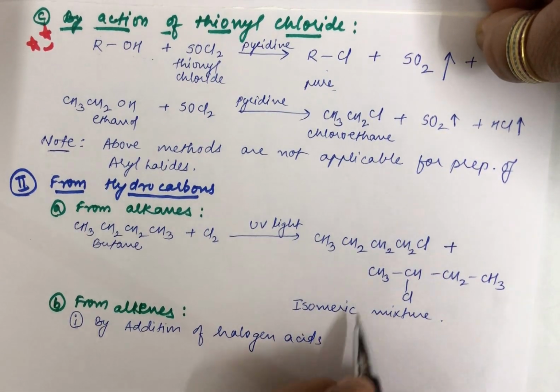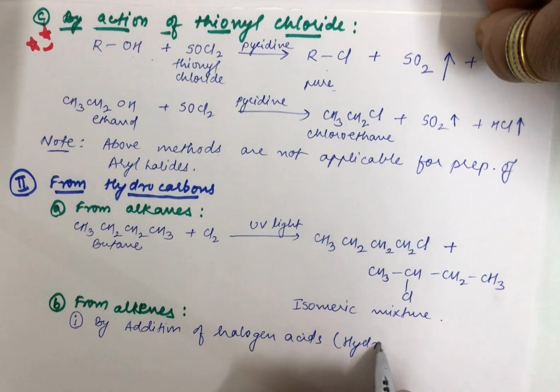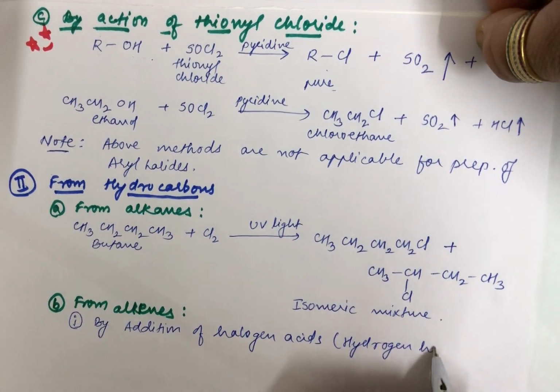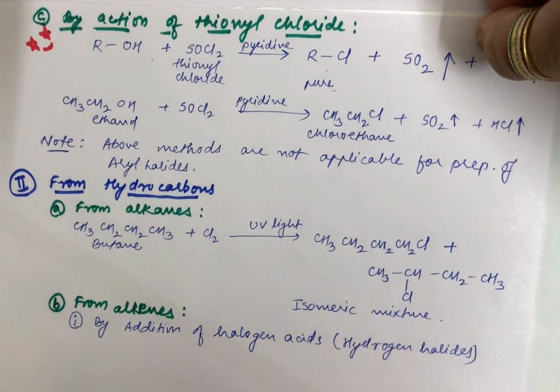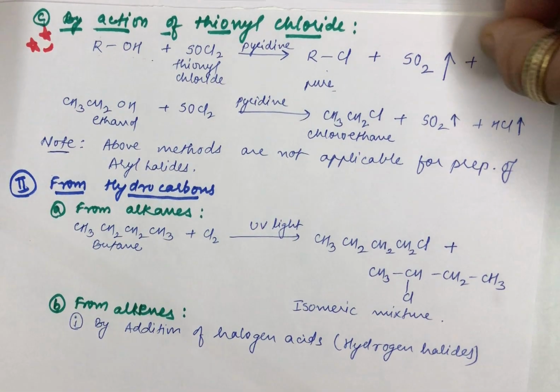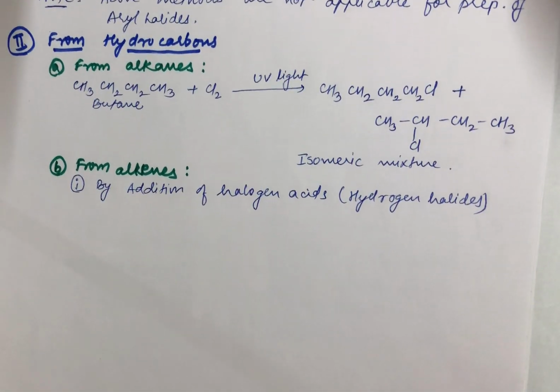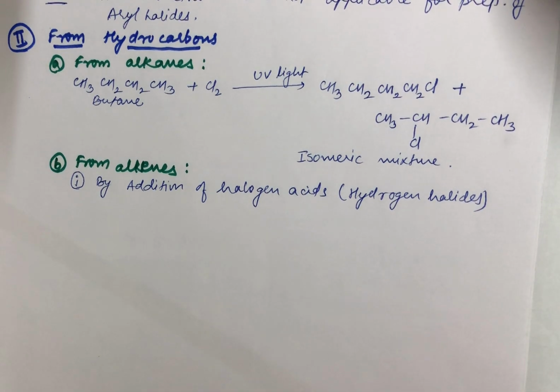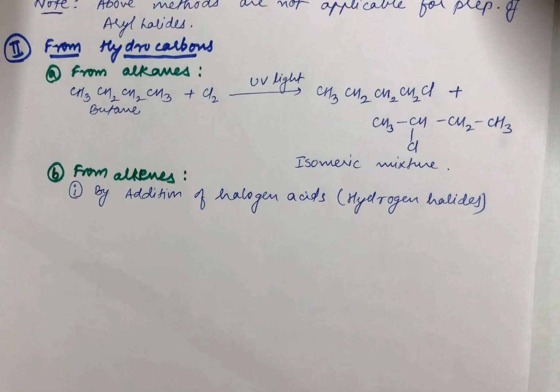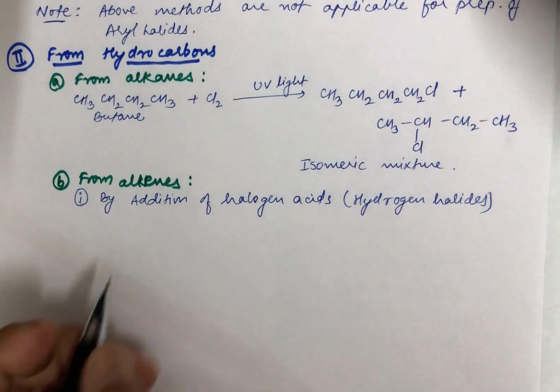Students, halogen acids can otherwise also be referred to as your hydrogen halides. Now see how you can prepare these alkyl halides from alkenes by treating them with halogen acids.